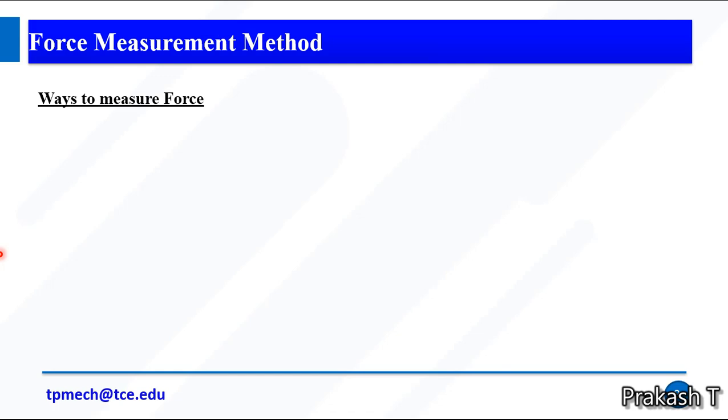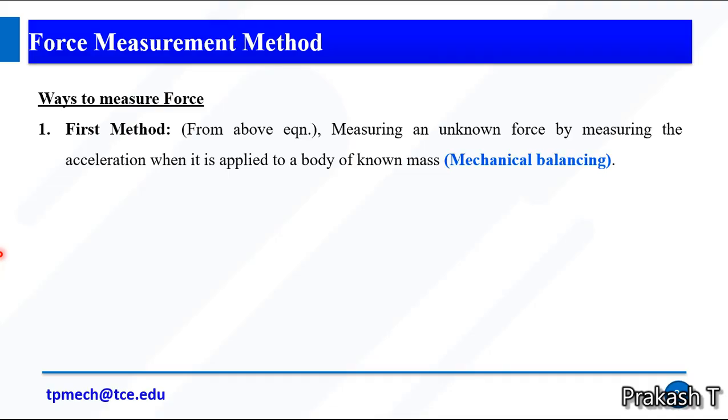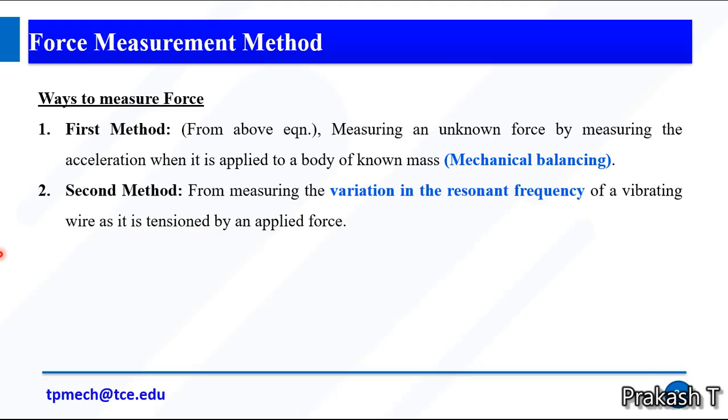So how to measure force? There are many ways. Number one, measuring an unknown force by measuring the acceleration when it is applied to a body of known mass. So F equal to m into a. In order to measure force, we can measure the acceleration as well as the unknown mass. The second method, measuring the variation in the resonant frequency of a vibrating wire as it is tensioned by an applied force.